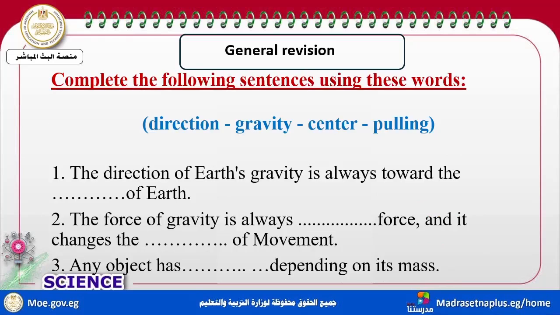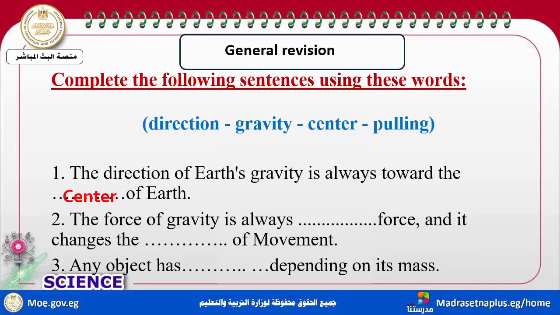Complete the following statement using the words between brackets. It's a new type of question. It's very easy, but I need you to read the sentence well and choose the correct answer. The direction of gravity on the earth is always toward what? The center of the earth.